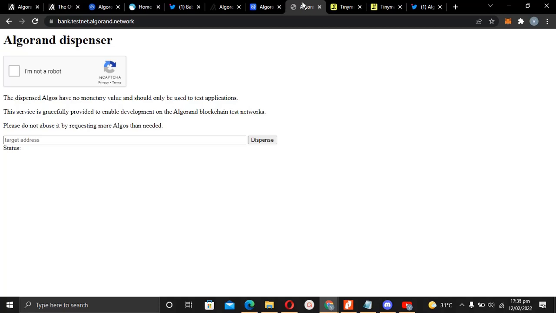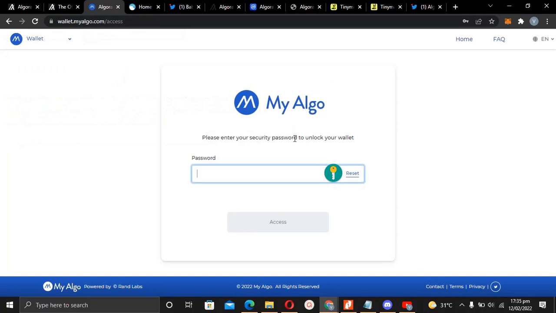So when you are doing one airdrop or one testnet or the other, and they say you should get this testnet, you can come over to bank.testnet.algorand.network. But if you really want to do testnet, I'll advise that you use myalgo.com.